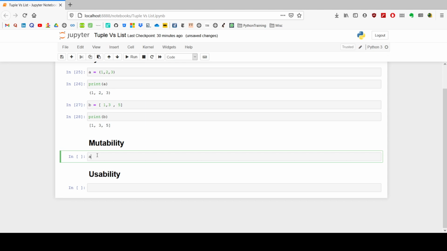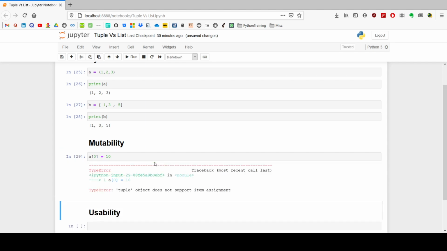So let me show you. Let's say I want to change the element at index 0 from 1 to 10. If I do something like this, it will throw me an error saying that 'tuple' object does not support item assignment. Because it is immutable, we will not be able to change the object once it is created.